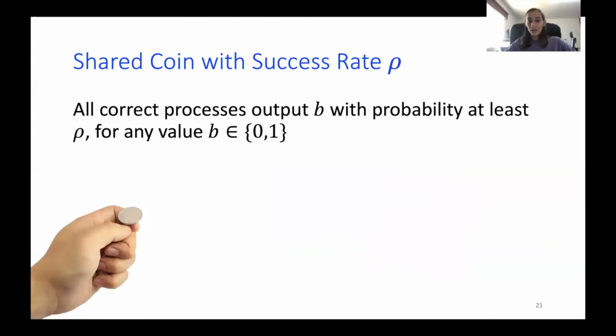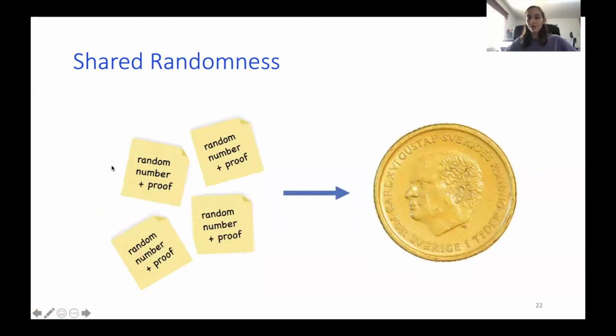And another definition, and what we'll soon be implementing, is a shared coin with a success rate rho, which is a procedure executed by all correct processes, such that they all output the same bit B with probability at least rho, at least the success rate. So effectively, this VRF provides some source of local randomness, right? I picked a pseudo-random number, and I'm trying to create a shared randomness so that all correct processes use these VRFs in order to generate this random bit.